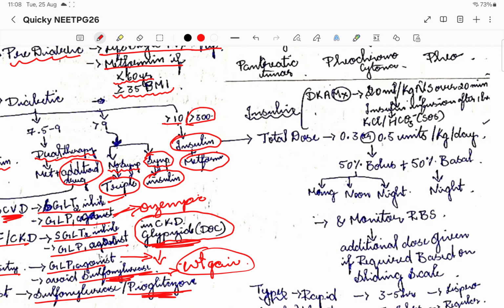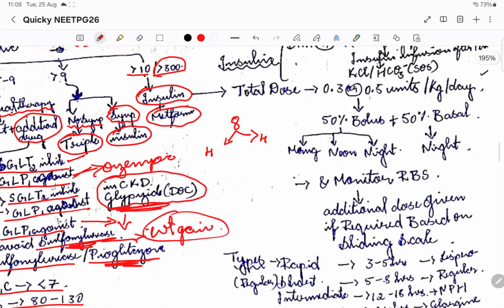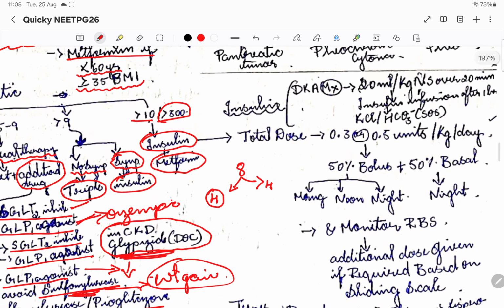Now for example, say the total dose is 8 units of insulin. I'll divide it into 50%, that is 4 and 4. The 50% of the dose, that is 4 units, I'll divide into 3 different doses. One dose I'll give in the morning, then noon, and then the night.